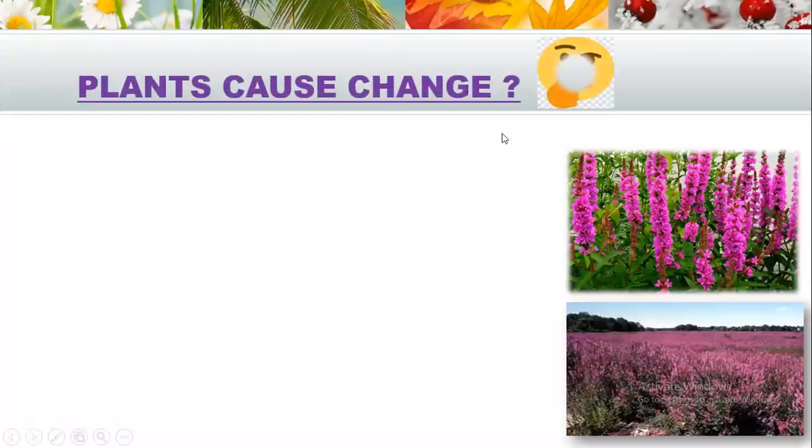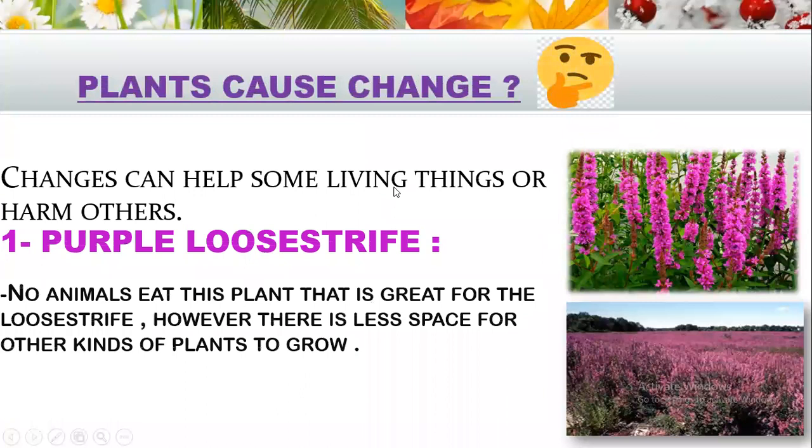Plants cause a change to the environment. For example, the plant on the right here is called purple loosestrife. It can harm the environment in different ways. It's good and bad. Not all living things cause only harm; some living things harm some and help others. No animals eat the purple loosestrife, so this plant grows so fast and covers great areas. That's good for the purple loosestrife, but it's bad because there is less space for other kinds of plants to grow.